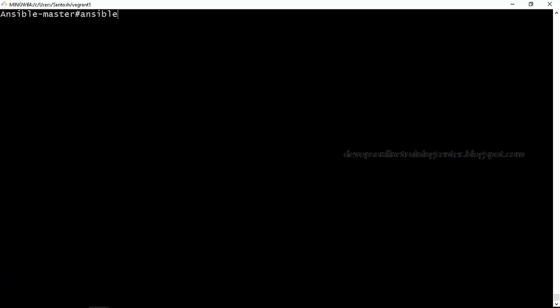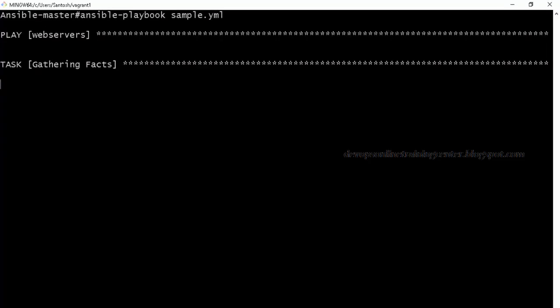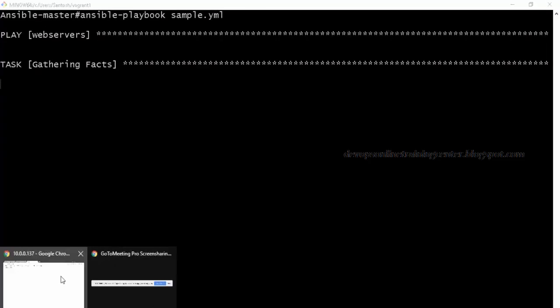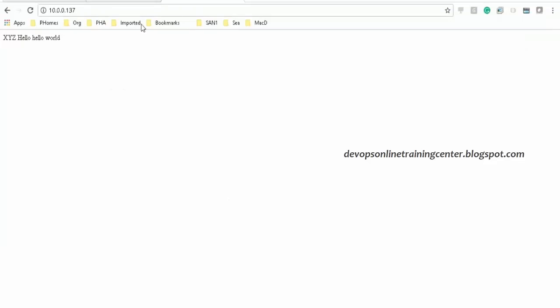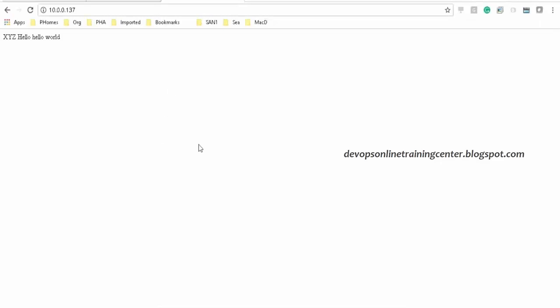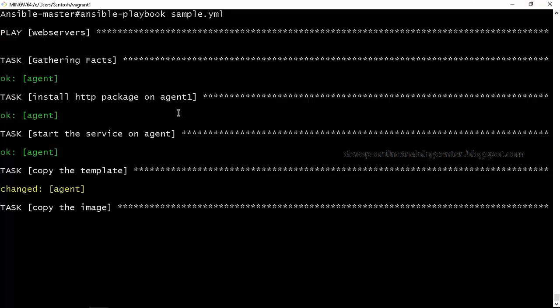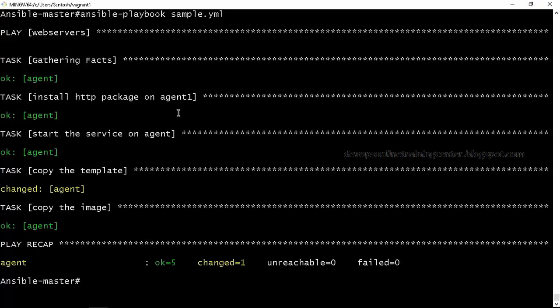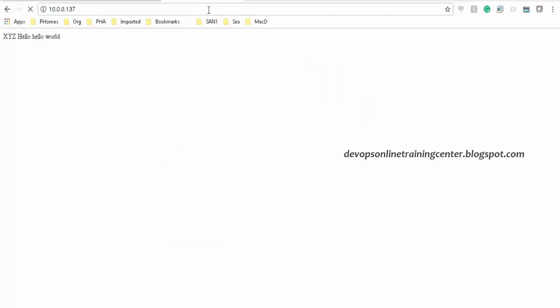I'll execute ansible-playbook sample.yaml, and this will go ahead and refresh. It will deploy it to the website, and here I should have now welcome to Ansible as the heading, and also it should show me the cloud.png, which is my logo, right? If I just refresh, Ansible demo, welcome to Ansible demo.